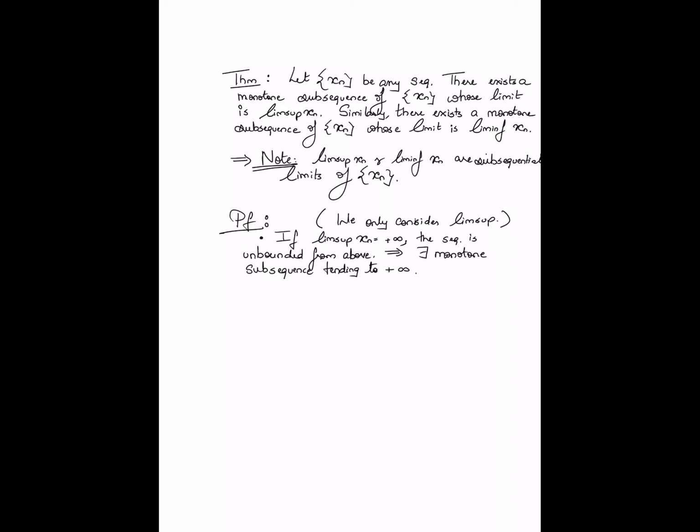Similarly, if the lim sup is minus infinity, that implies the lim inf is also minus infinity. In this case, we have already constructed monotone subsequences that tend to minus infinity.